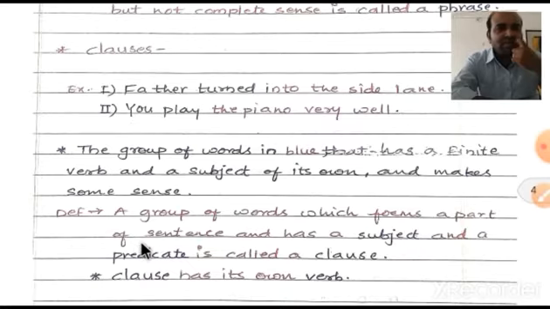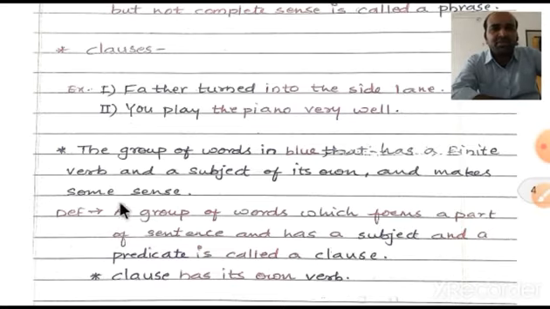A finite verb is a type of word that changes according to person or tense. A finite verb and a subject of its own make some sense. Okay, it is making its own sense. "Father turn", it is making its own sense. "You play", it is also making its own sense here.